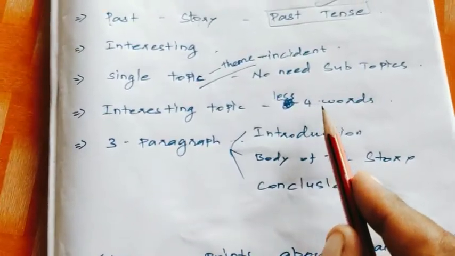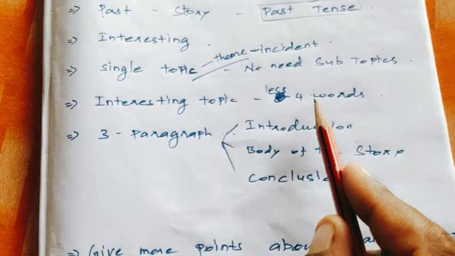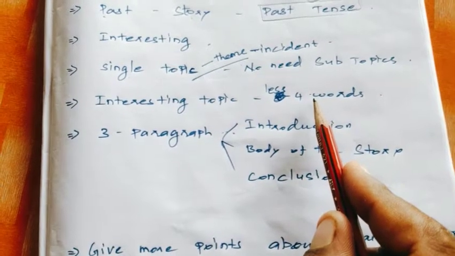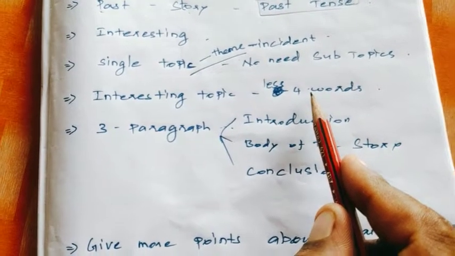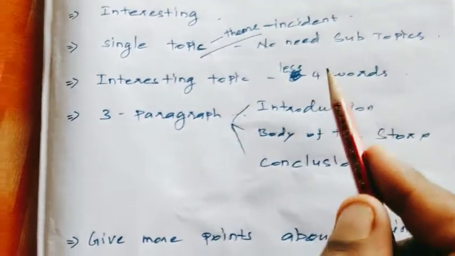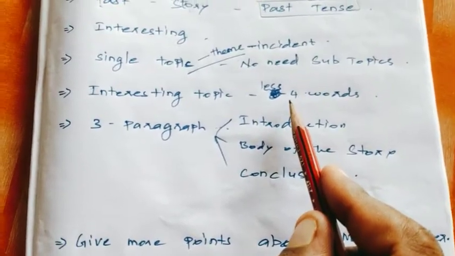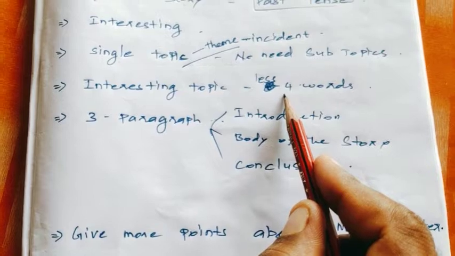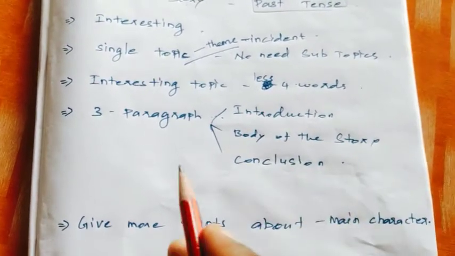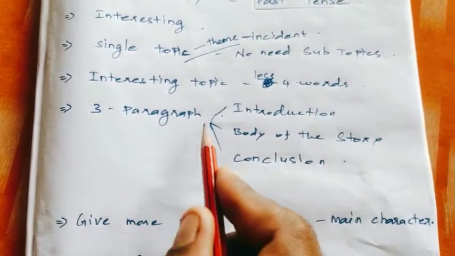Interesting topic also. The topic must be not more than one line. Three or four words is enough, two or one word is also enough, but the topic must be interesting. Next, we want to divide the story into three paragraphs.